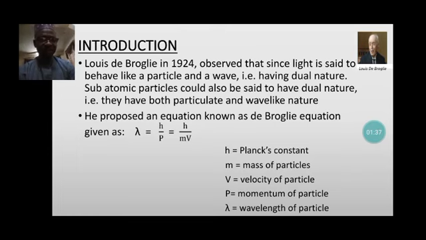He succeeded in calculating the lambda, which is the wavelength, and at the same time, he succeeded in calculating the momentum through this famous equation. You can see the lambda, the h is the Planck constant, and p is the momentum, which is equal to mass times velocity of the electron.